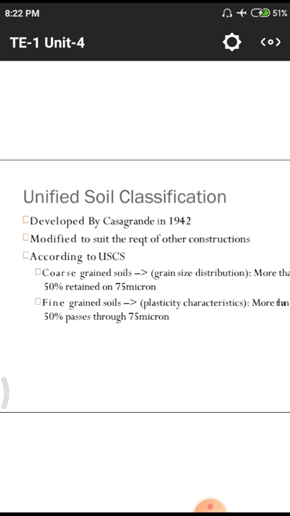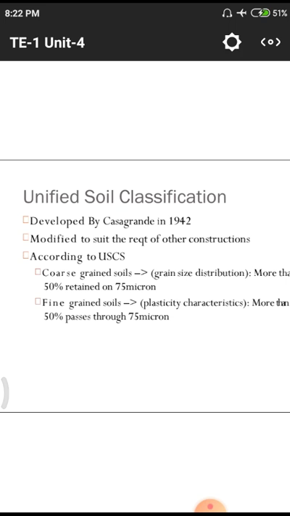Whenever we choose a particular building, we have to consider what the building is, what its usage level is, what its lifespan is, and what quantity of load it has to bear. We need to observe all those things, and only after that do we classify the soil.